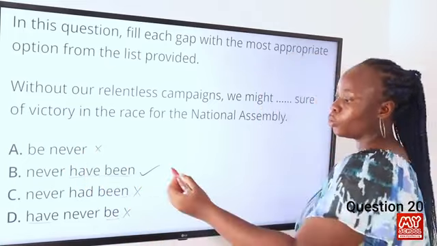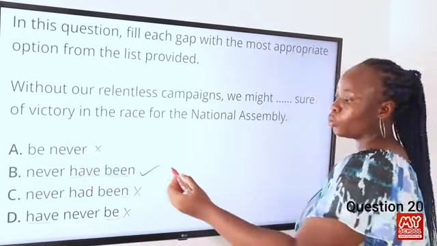Question 24. Pick out the option with a different rhyme. A, raw, B, fall, C, growl, D, ball. So what we're going to do is to transcribe each of the following words. Raw can be transcribed as this. The word fall can be transcribed as this. The word growl can be transcribed as this. And lastly, the word ball can be transcribed as this. So from this, we can see that raw, fall, and ball rhyme with each other. So the answer to this is C, growl.